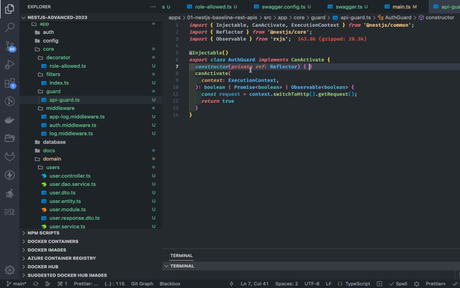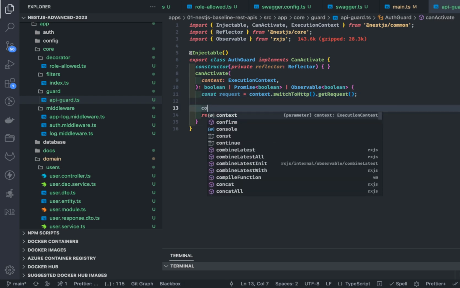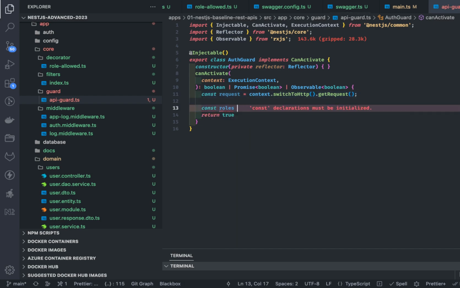I can just use the same keyword for the reference, reflector. Now inside the canActivate method we got the request object. Here we will try to access the roles which we are passing. So this.reflector.get, this is the method, and what we are trying to get is a string array.